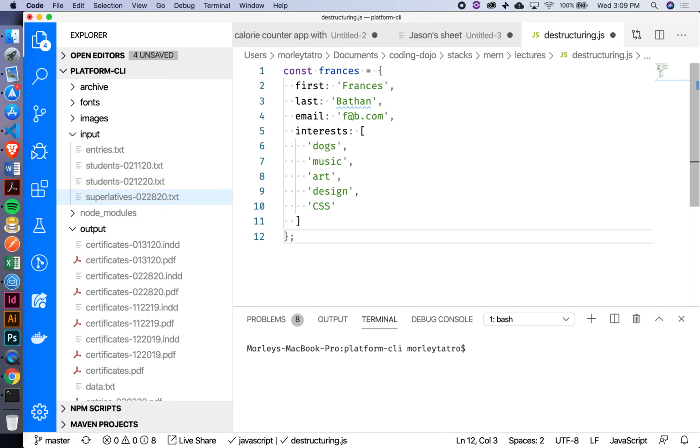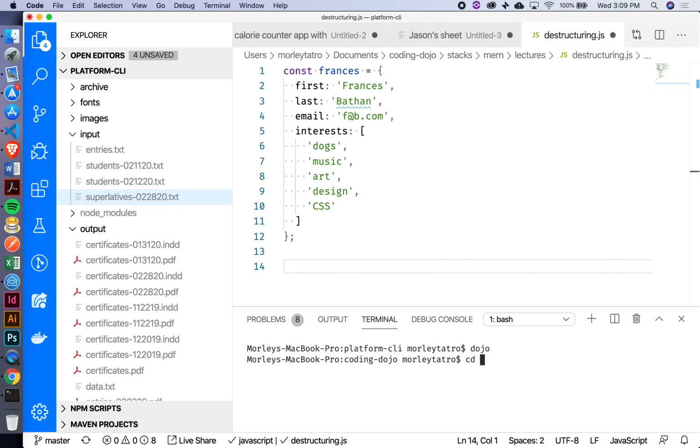Okay, cool. All right, so let's say that I want to get some information about Francis. So I have this whole Francis object, right? But I only want, say, one piece of it. I just want her email. How would we typically go about getting her email? Yeah, so we would do something like that, right?